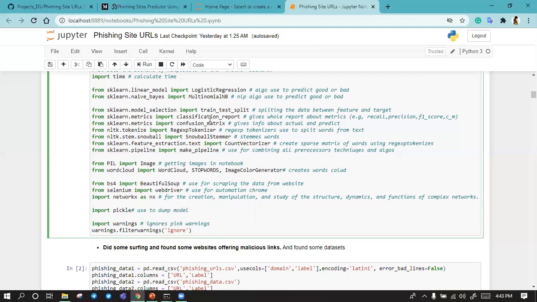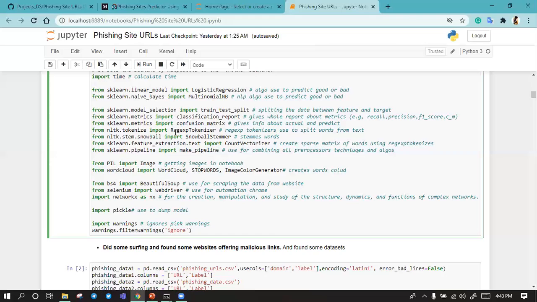And then we have classification report. It will give whole information of metrics like recall, precision, and F1 score. And second, we have confusion matrix. It will give information about actual versus predicted.